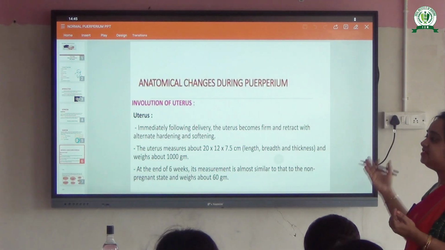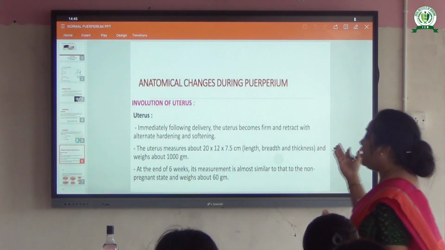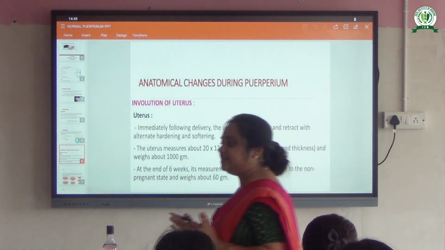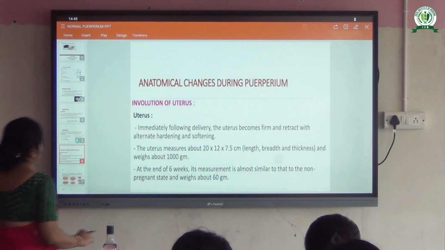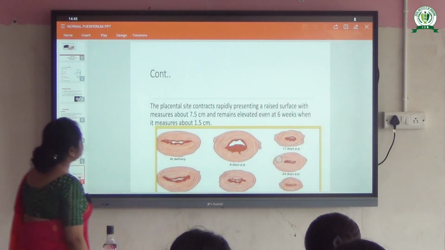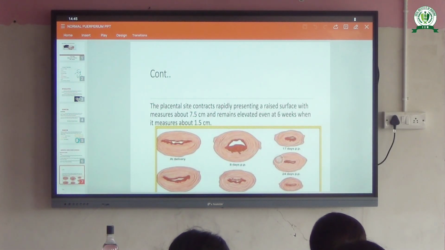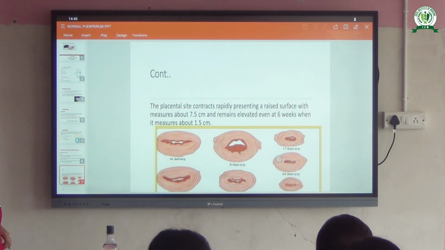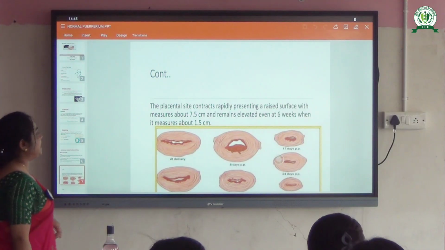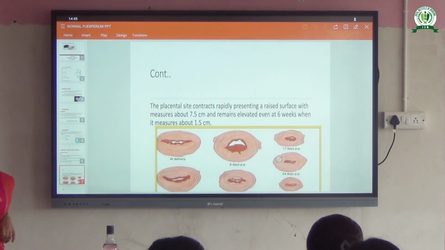So after childbirth, again the uterus will come back to 50 to 60 grams. Understood? The placental site contracts rapidly, presenting a raised surface which measures about 7.5 centimeters and remains elevated at 6 weeks, when it measures about 1.5 centimeters.